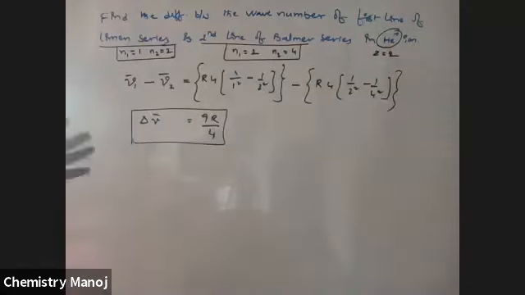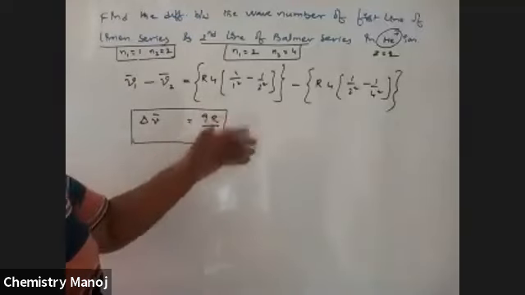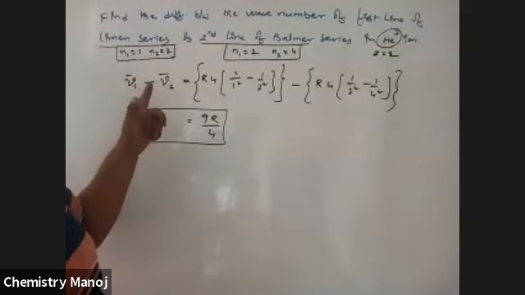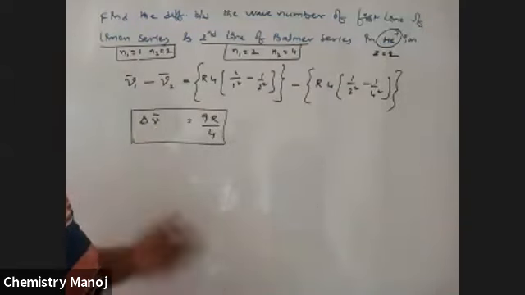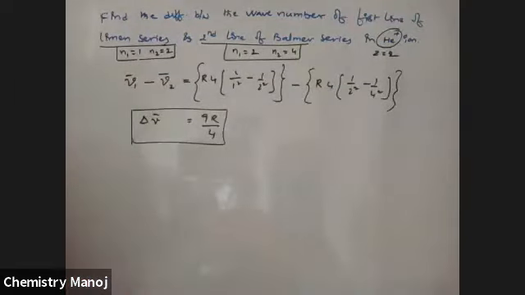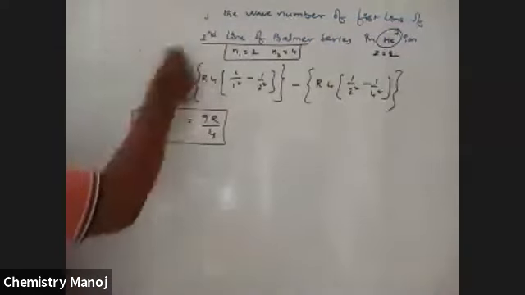So please be conscious: for the Lyman series N1 is equal to 1, for the Balmer series N1 is equal to 2. Those N1 values are fixed. For the first line of the Lyman series N2 is 2, for the second line N2 is 3. So the N2 values are identified. Like that, this is the problem. Next one.